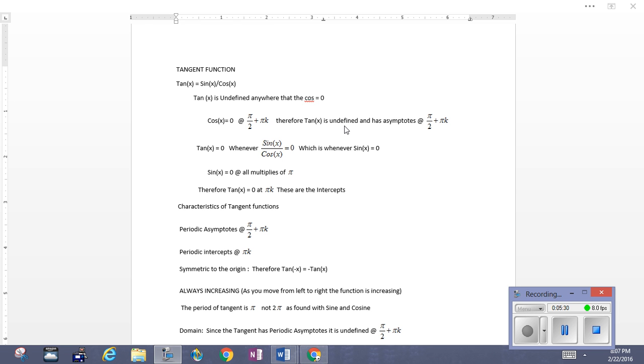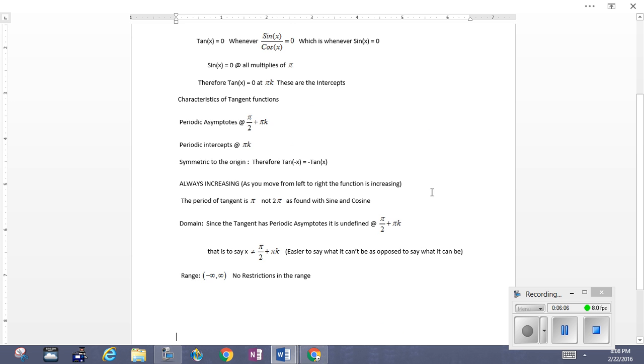Therefore, that is where the tangent is undefined, and therefore where it has its asymptotes. And also, as we'll mention down here later, is where the domain is undefined. So again, the denominator is the cosine, where cosine goes to 0 is pi over 2 plus pi k. That's where the asymptotes of the tangent function occur, and those are the holdup values in the domain of the tangent function.